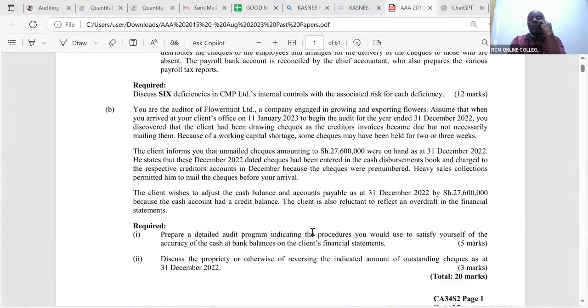There are so many things that I would have to inspect, including inspection of the creditors' ledgers. I would want to look at, for example, the first week. If I'm coming there in the first week of, say, 2023, you know what I'm doing? Audit for the year ending 2022, right? So of course I'm coming in after the year end. I would want to see for sure these checks that have now been drawn, now that there is some money there, have they been presented? And if they've been presented, have some of them cleared? Because it could also be cheating me. So there is a lot of inspection.